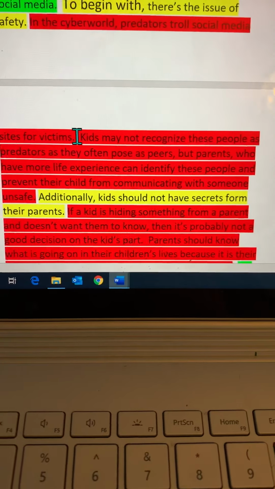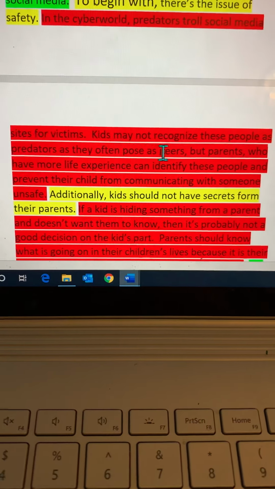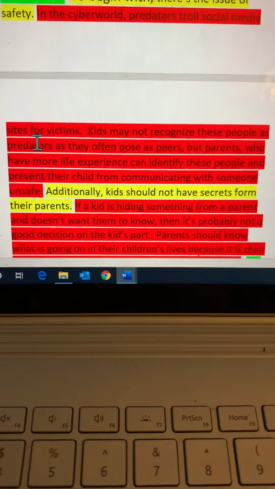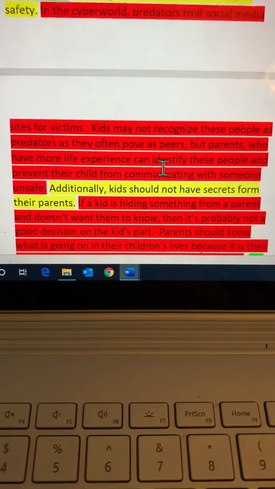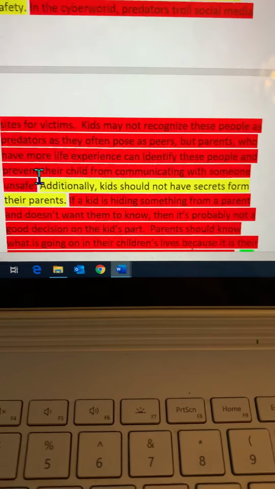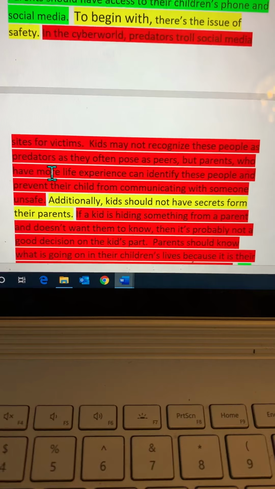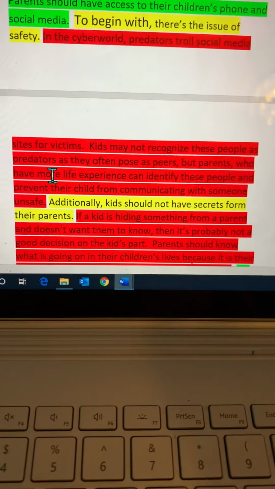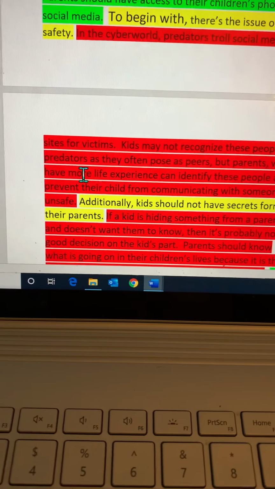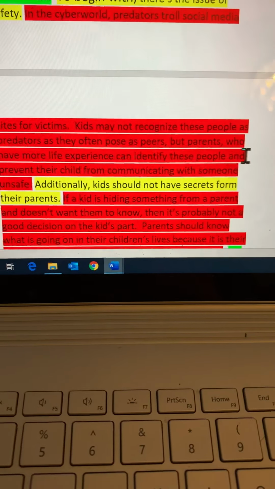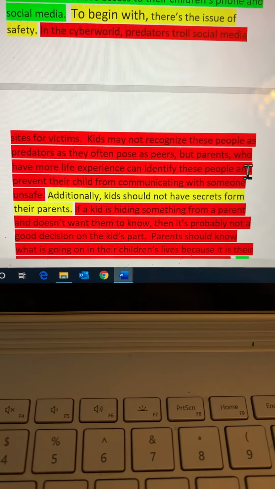Okay. Second red, kids may not recognize these people as predators as they often pose as peers, but parents who have more life experience can identify these people and prevent their child from communicating with someone unsafe. And I actually hooked both my second reds together there, the red number 2 and 3, and I connected them for one sentence there, and that worked because I put a conjunction, and that way it is not a run-on.